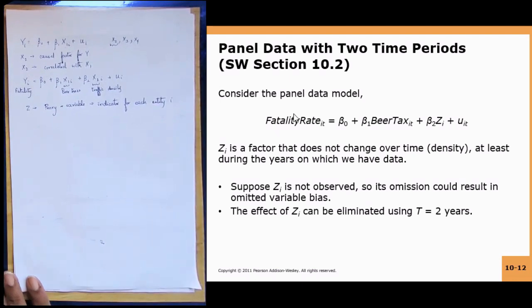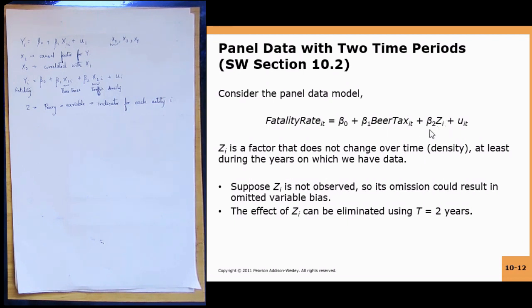So fatality rate IT is equal to beta 0 plus beta 1 beer tax IT plus beta 2 ZI plus UIT. You will notice that fatality rate has a subscript I and T for the ith entity at the tth time. Beer tax has a subscript of I and T for the ith entity and the tth time. It is changing across entities and it is changing across time. But ZI has only a subscript of I.